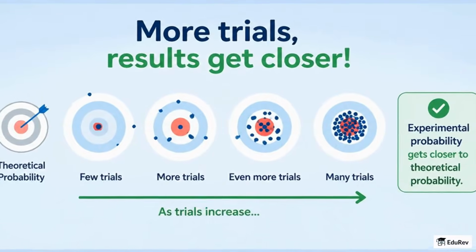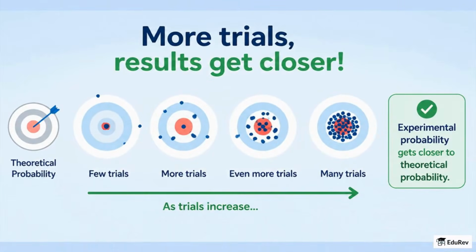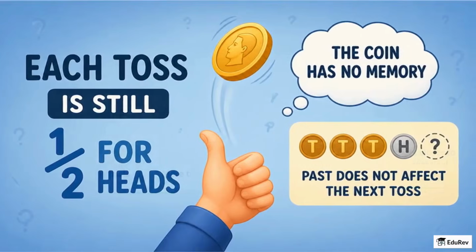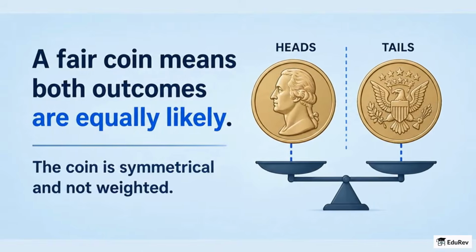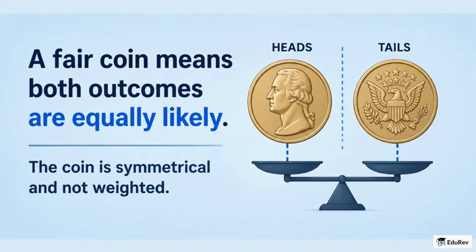The law of large numbers tells us that as we do more trials, the experimental probability usually gets closer to the theoretical probability. Remember the gambler's fallacy. Past random events do not change future independent events. A coin has no memory, and each toss is still 1 divided by 2 for heads. A fair or unbiased coin means both outcomes are equally likely, because the coin is symmetrical and not weighted.